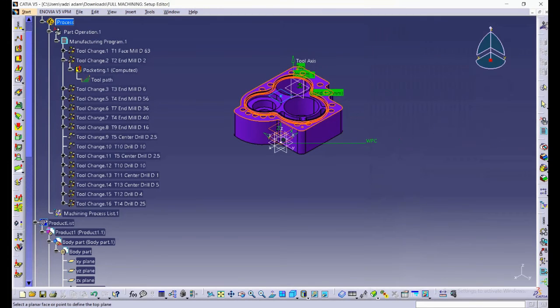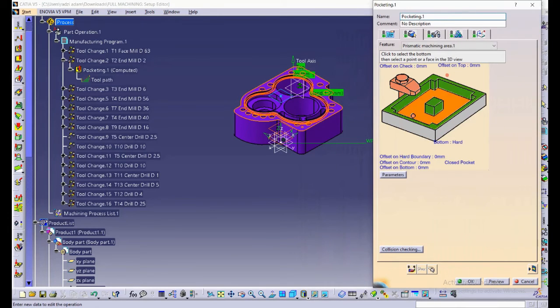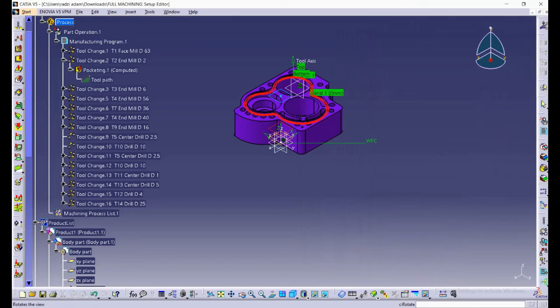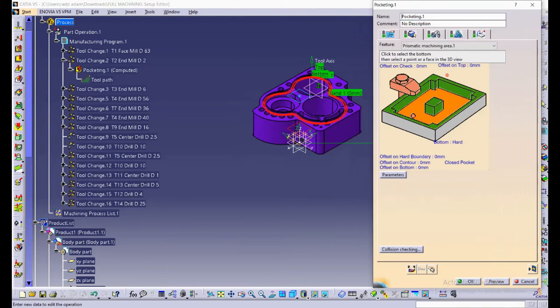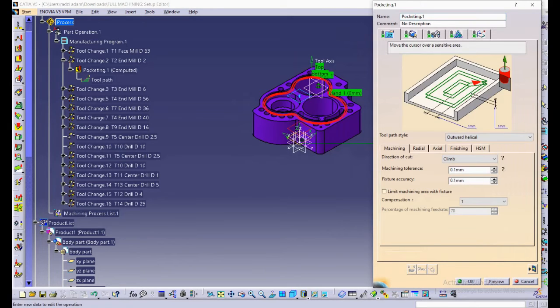Select the top of the surface and the bottom, which is inside of the part that we want to do the pocketing process. For machining strategy, the one that needs to be selected is outward helical.